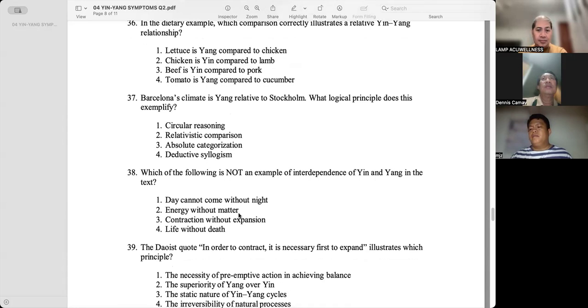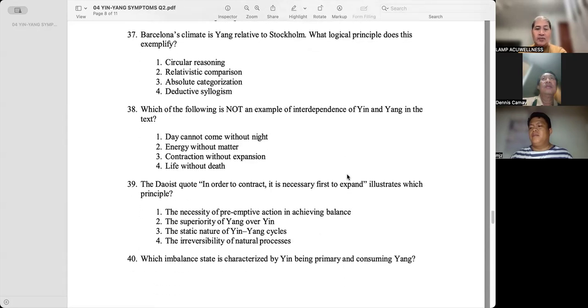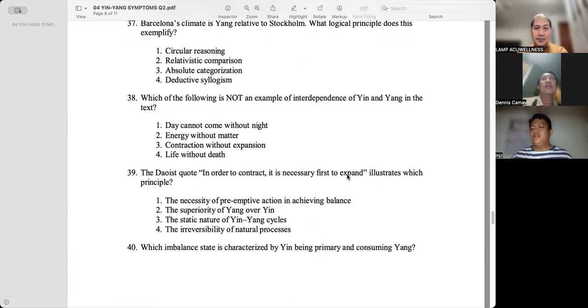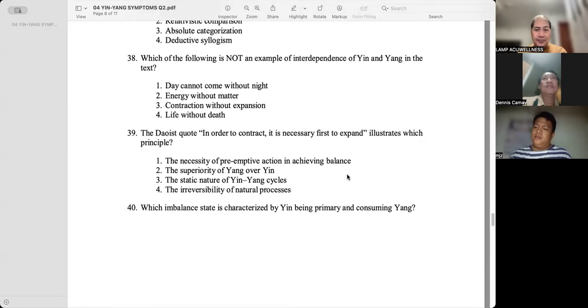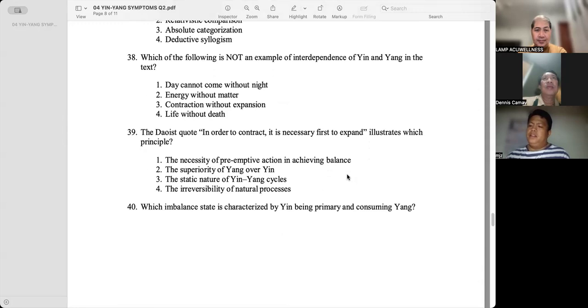Relativistic comparison. Okay. Which of the following is an example of interdependence of yin and yang? Energy without matter.